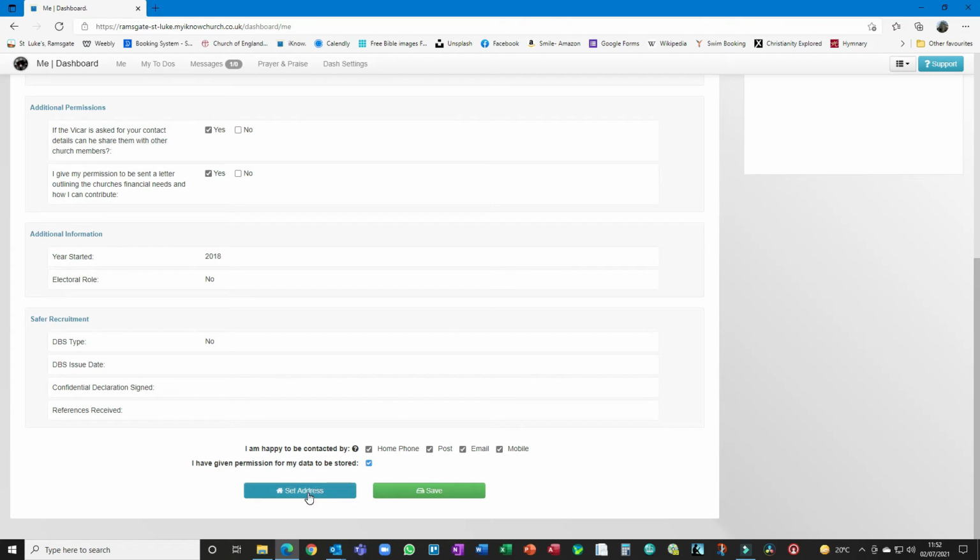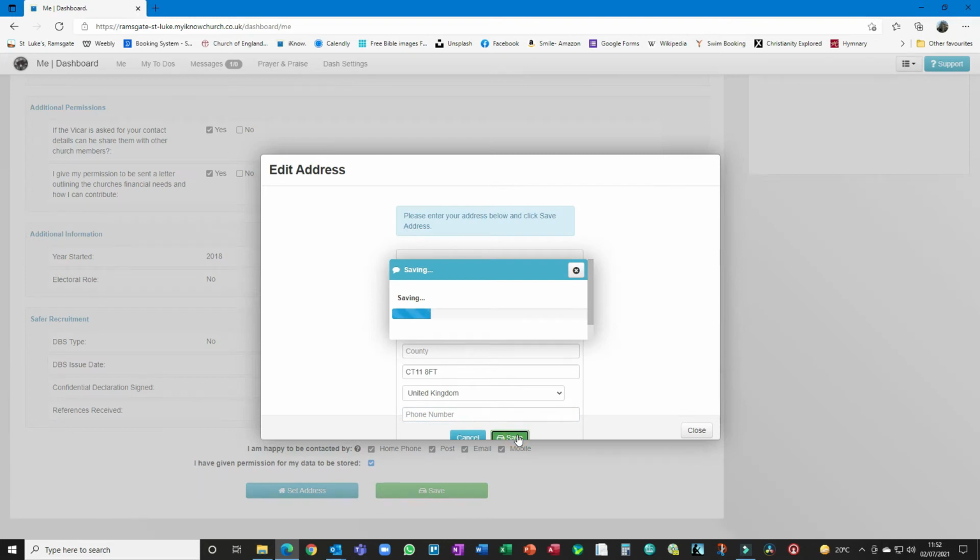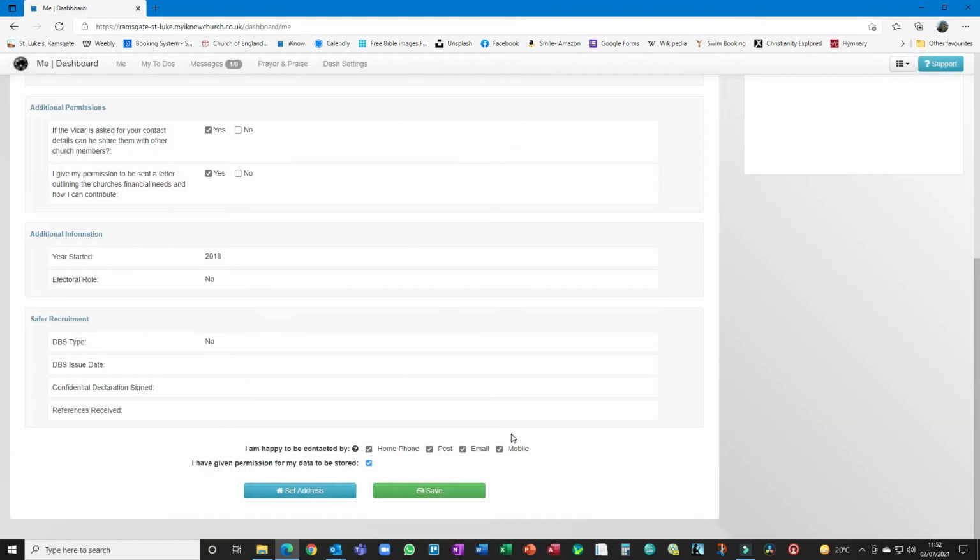To check your address, click Set Address, and you can either fill in the address or select it here. So, 6 Story Lane, there we go. And you can put the home phone number in there if you want as well. And make sure you click Save whenever you do make any changes, otherwise they don't happen.